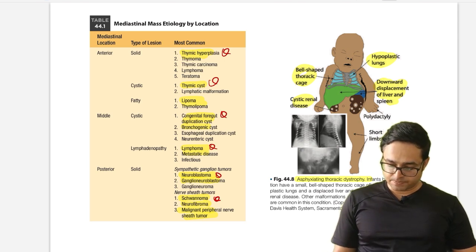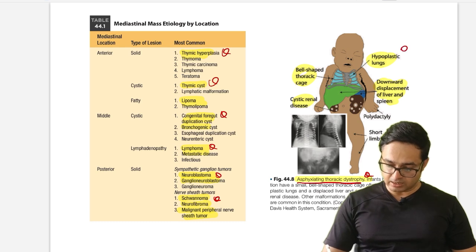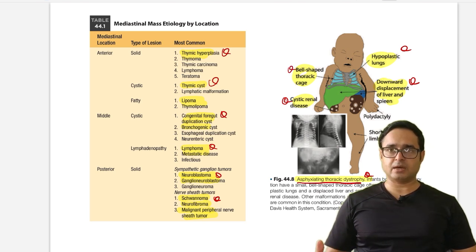This can be asked. Asphyxiating thoracic dystrophy, Jeune dystrophy it is called. So the features are hypoplastic lung, downward displacement of liver and spleen, cystic renal disease, bell-shaped thoracic cage. So any one of the features can be asked, in an all or except question.